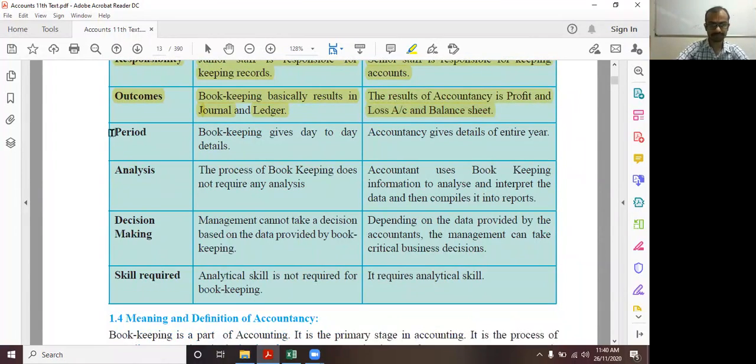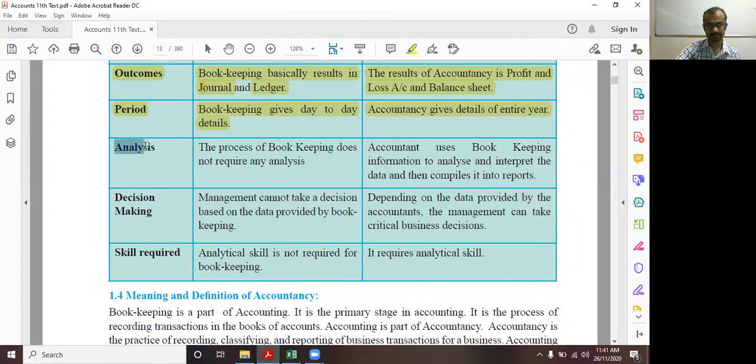Bookkeeping gives day-to-day details. Accountancy gives details of the entire year. Since we already know how the transaction took place in the business, we have to record it. So bookkeeping is related to day-to-day transactions, whereas we require to conclude whatever data we recorded in the books, so we have to analyze and interpret. That is what accountancy does. So accountancy gives us the data of the entire year, whereas bookkeeping gives the data of day to day.